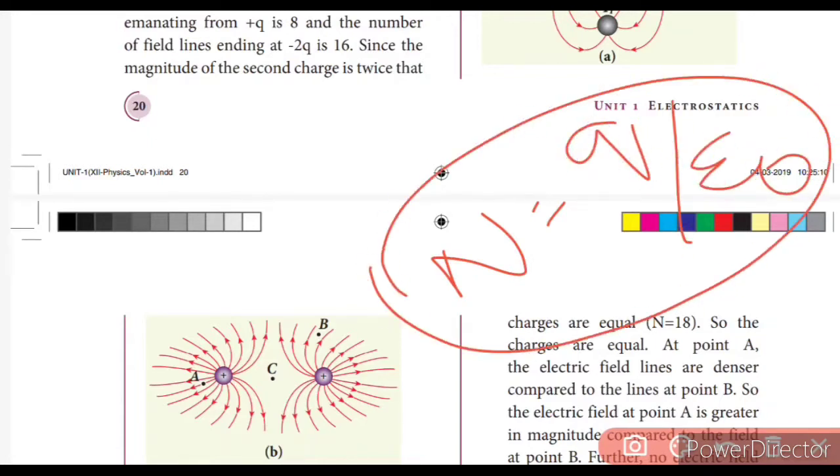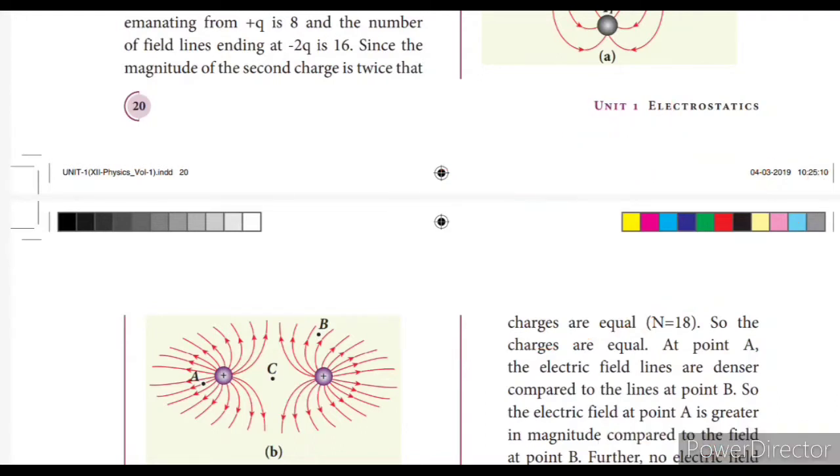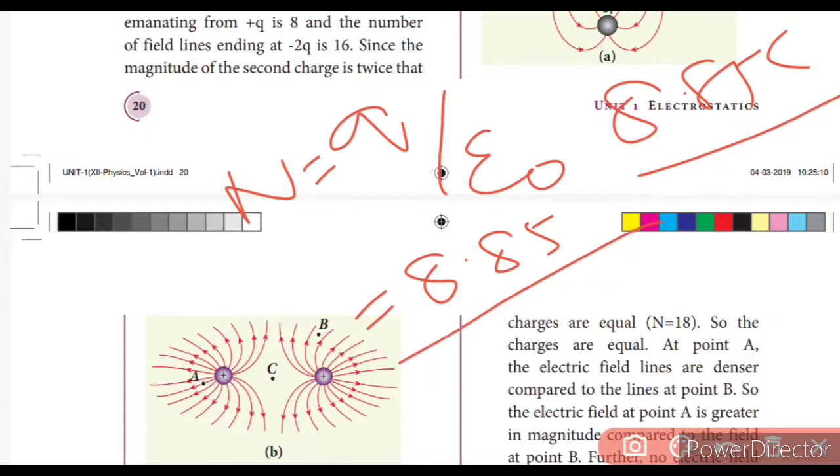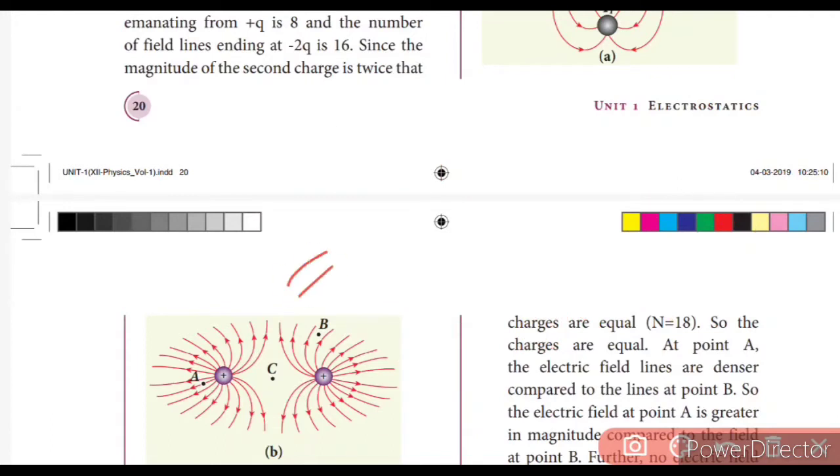If they ask you to calculate the number of electric field lines when 8.85 coulomb of charge is passing through, then you write N equal to q by epsilon naught, which is 8.85 coulomb divided by 8.854 into 10 power minus 12, equal to 1 into 10 power 12 lines.